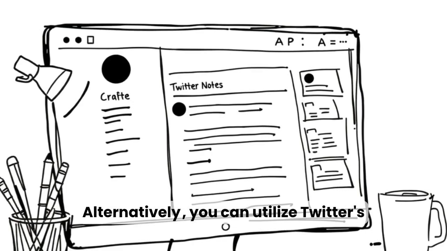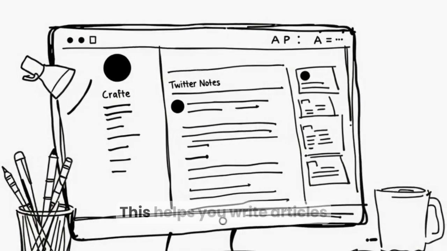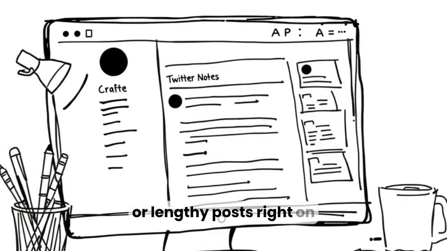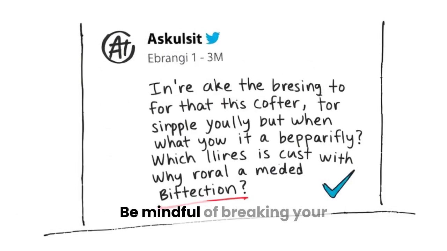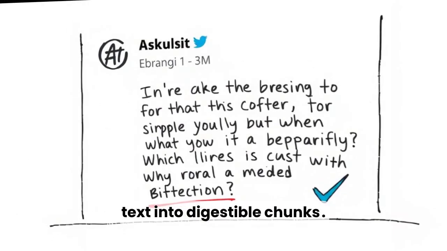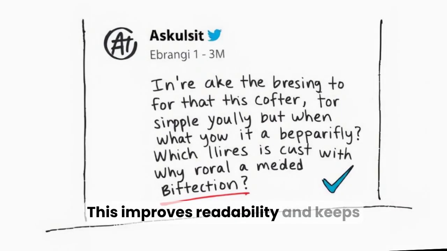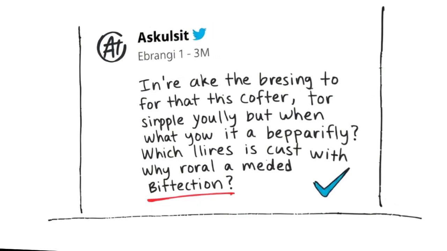Alternatively, you can utilize Twitter's Notes feature. This helps you write articles or lengthy posts right on the platform. Be mindful of breaking your text into digestible chunks. This improves readability and keeps your audience engaged.